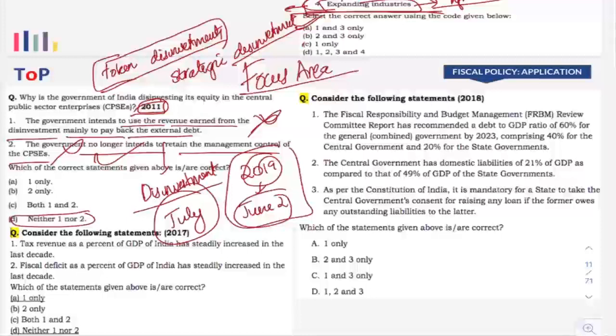Now next is a trend based question. Now 2017. Earlier, we have already mentioned that now UPSC is going more towards trend-based questions given from the fiscal policy chapters. Tax revenue as a percentage of GDP has steadily increased in the last decade. Fiscal deficit as a percentage of GDP has steadily increased in the last decade.